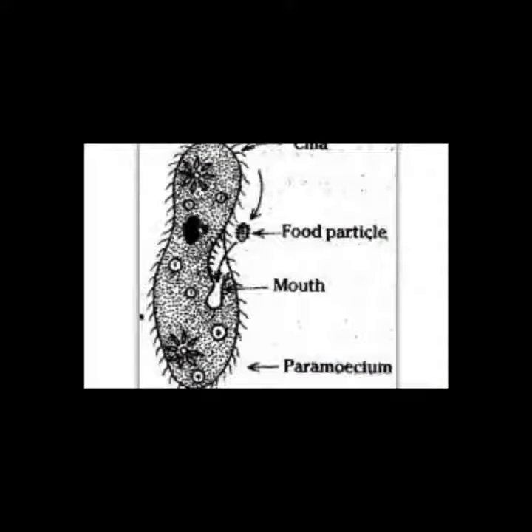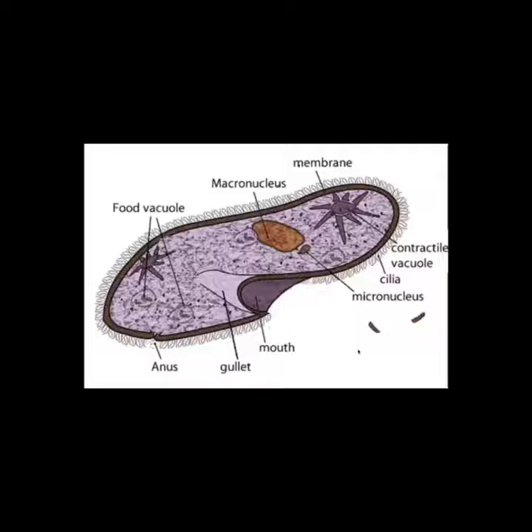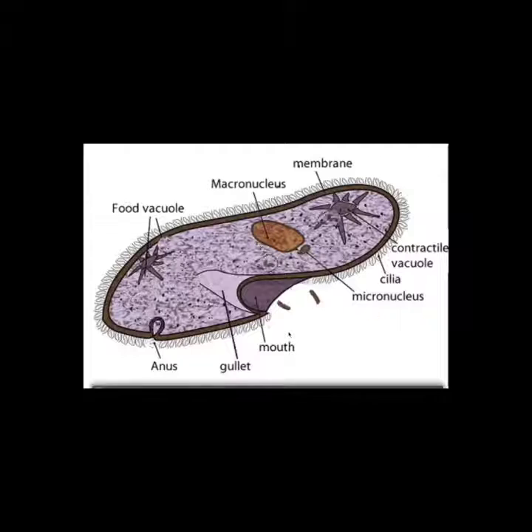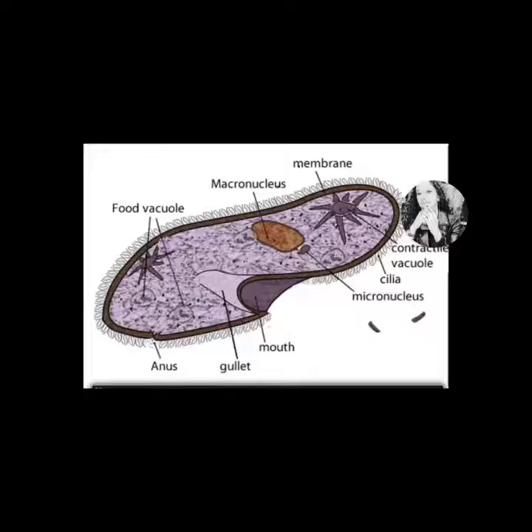Paramecium is another protist. Unlike amoeba, it has a definite shape, so it doesn't form any pseudopodia to engulf food. Rather, food is taken inside at a specific spot called the mouth, by the movement of these cilia. These cilia are small hair-like structures present throughout the body surface of paramecium. They cover the entire surface. This is how food particles enter through the mouth, and they form food vacuoles which move around throughout the cytoplasm, and undigested food is then thrown out through a spot called the anus.